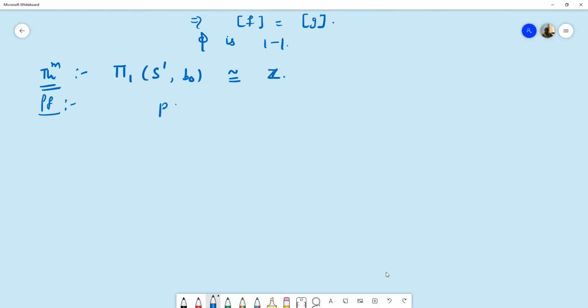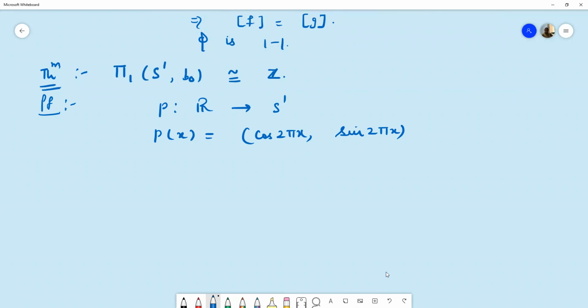Now we will take the covering map P from R to S1, which is defined by P of x equal to (cos 2 pi x, sin 2 pi x), which we have already proved is a covering map.